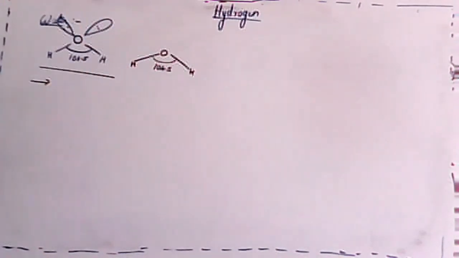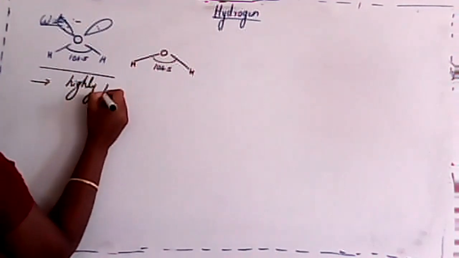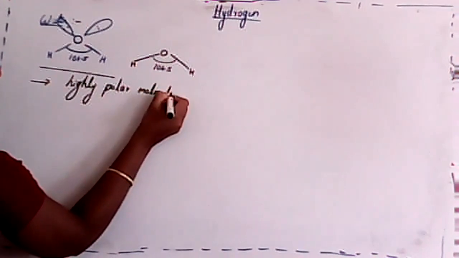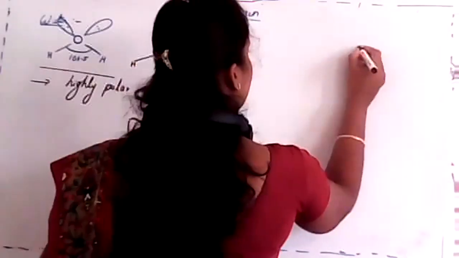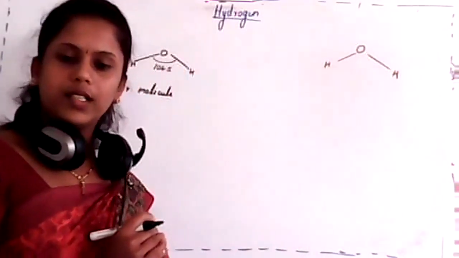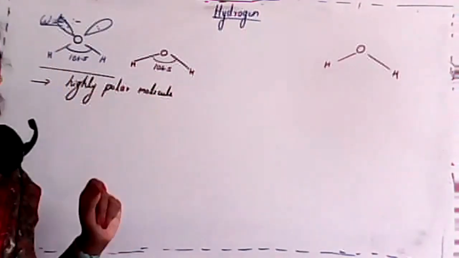Then comes the properties of water with the structure. First one, it is a highly polar molecule. See, if we consider oxygen, hydrogen and hydrogen, this is a water molecule, and we already studied about dipole moment.